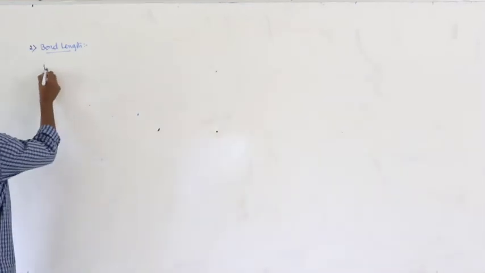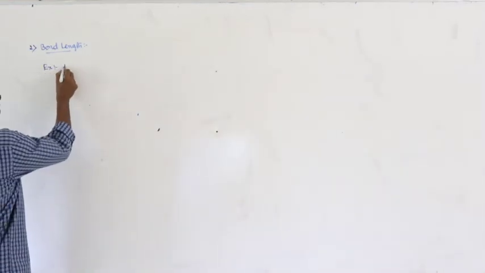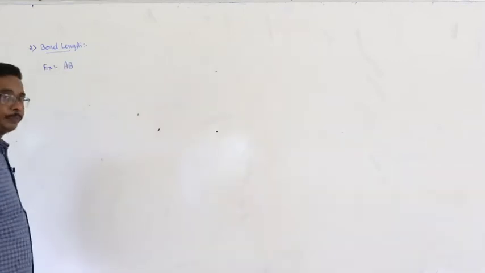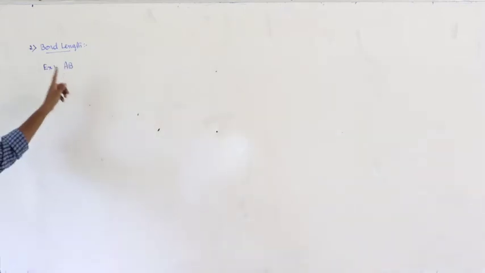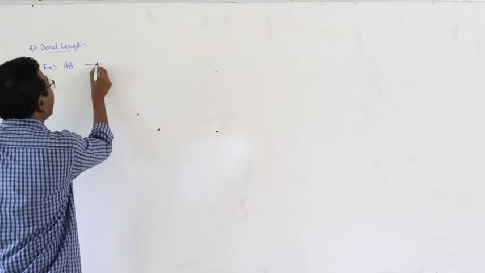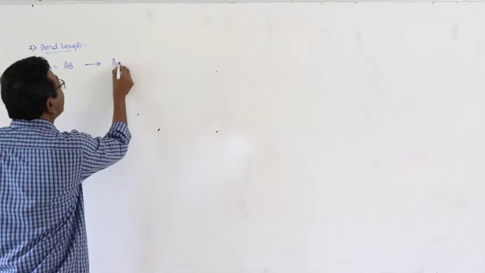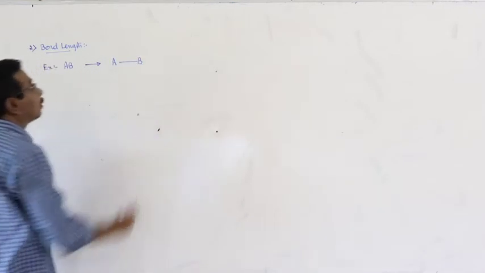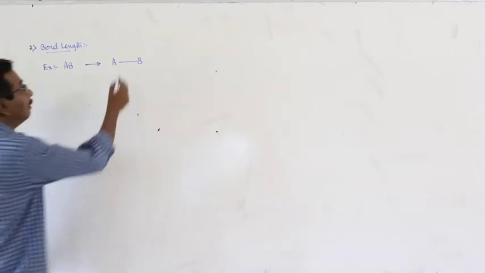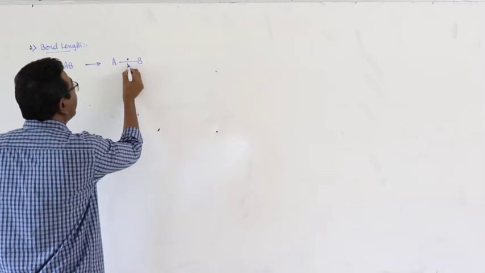Here, let us consider a molecule AB. Here I am taking a heterodiatomic molecule. You can take A2 also, no problem. In this molecule AB, the two atoms are bonded through a covalent bond, which consists of a pair of electrons